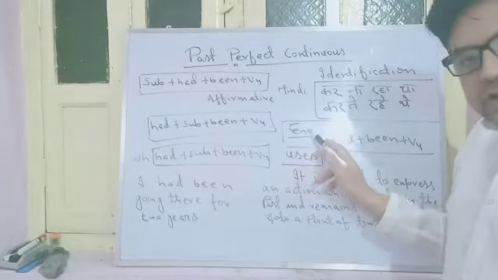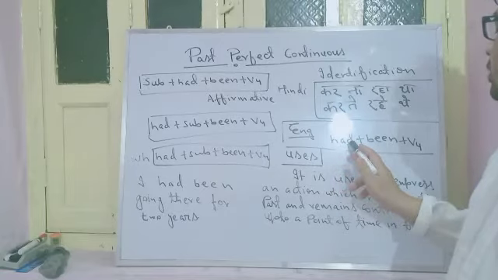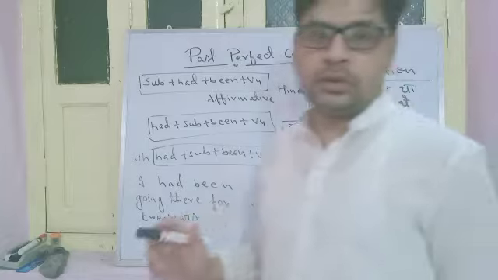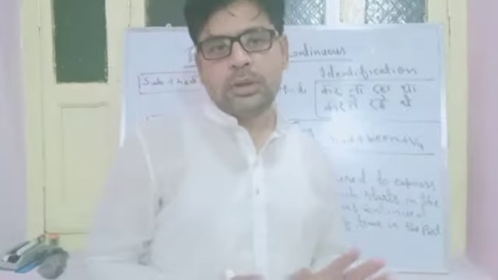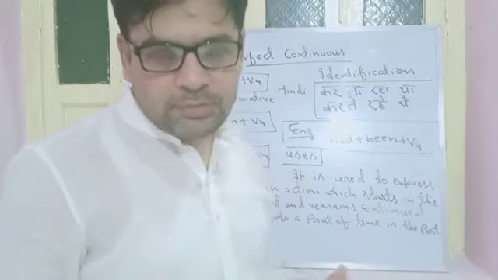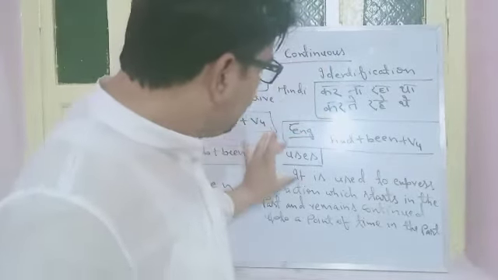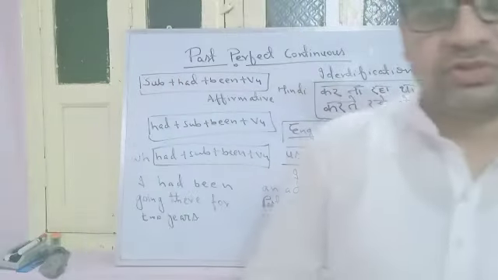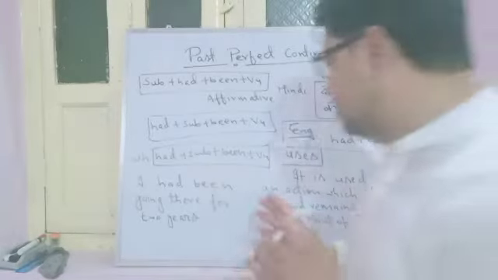What is the identification of past perfect continuous tense in English? It will have a combination of had plus been plus before. So wherever you see this combination, had plus been plus before, you need to understand that this is past perfect continuous tense. So this is the identification in Hindi and English. Now coming to the uses, where exactly we use past perfect continuous tense. आप इसको use कहाँ पे करते हो? ठीक है? So what is the use over here?